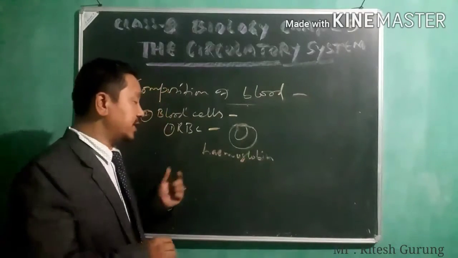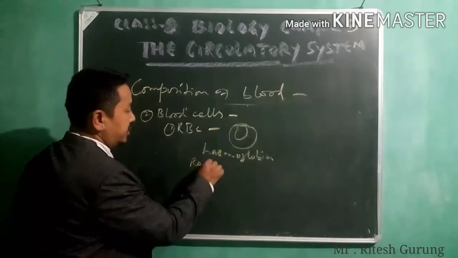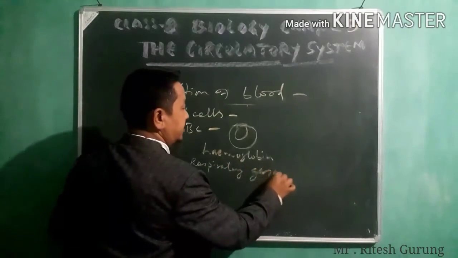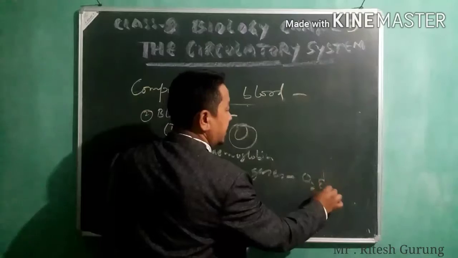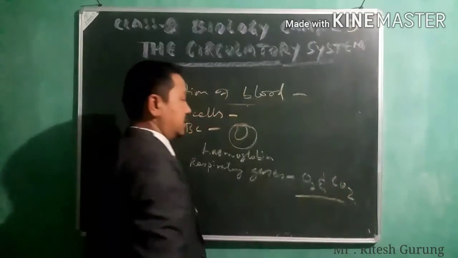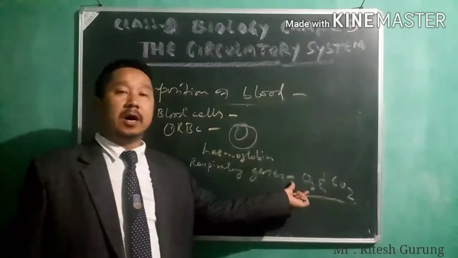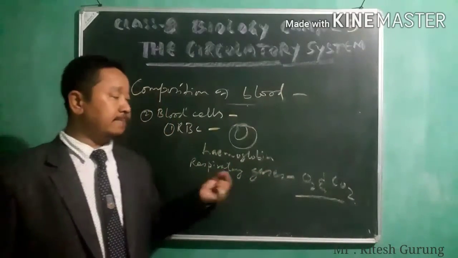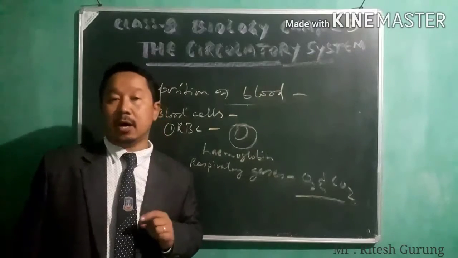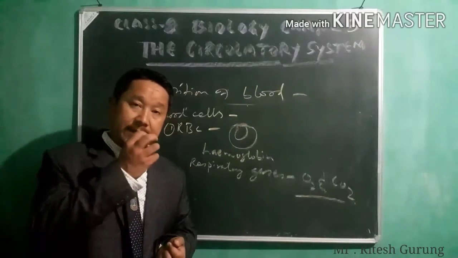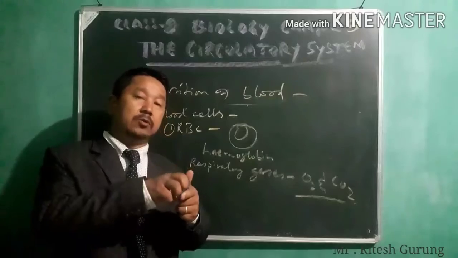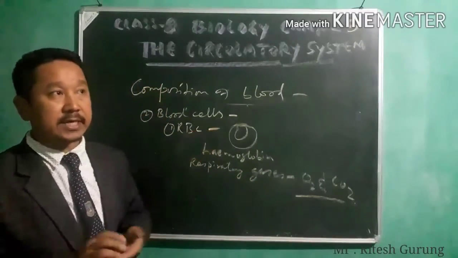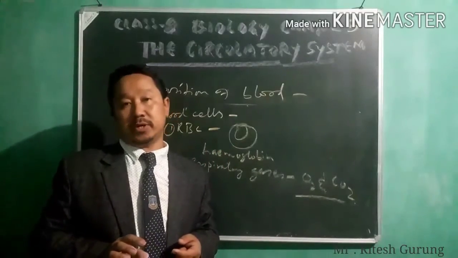Respiratory gases means oxygen and CO2, carbon dioxide. When we inhale air, that air is rich in oxygen. So that air rich in oxygen, going to the lungs, will be picked up by the hemoglobin present in RBC and is taken to the different cells of the body.